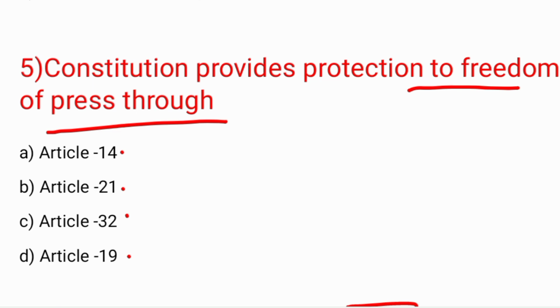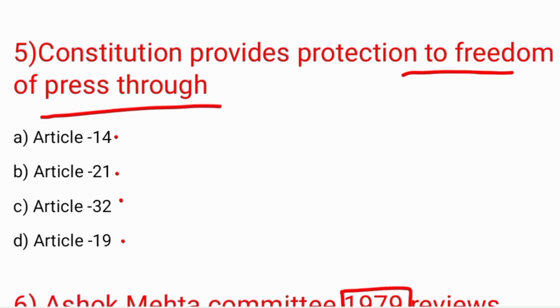And the answer is D, Article 19. The Constitution provides protection to freedom of press through Article 19, freedom of speech and expression and all those things.